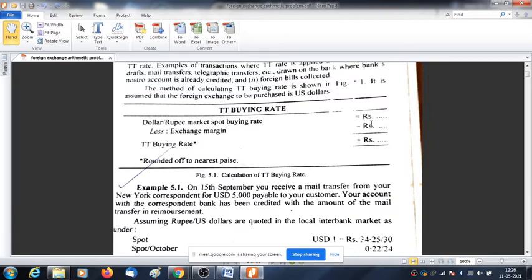Because in case of buying, your buying rate should be lower, and in case of selling, your selling rate should be higher. You have to think just from the point of view of a market. Okay. Jyoti, tell me, is it clear or not? Yes, sir. Okay.